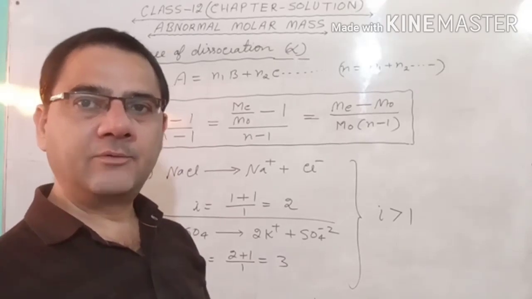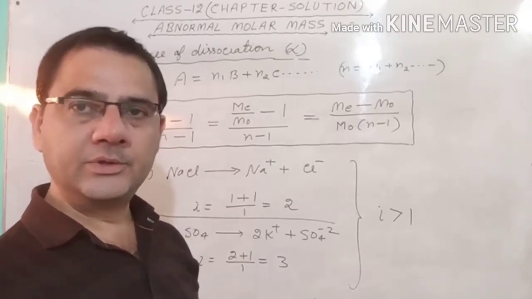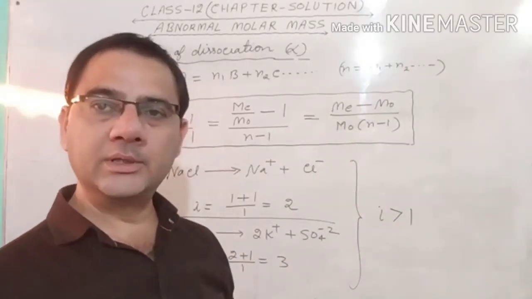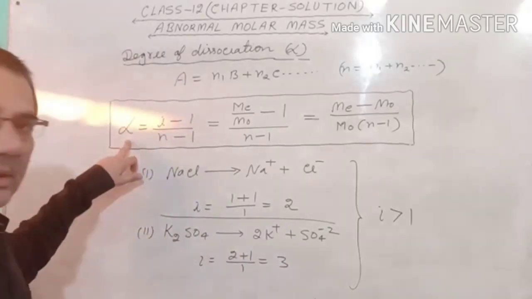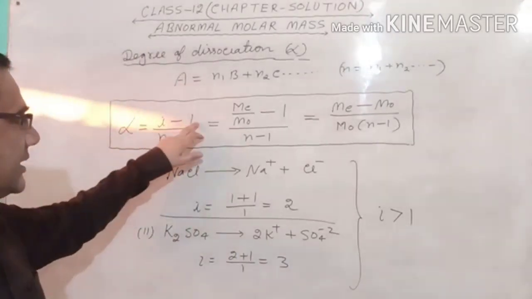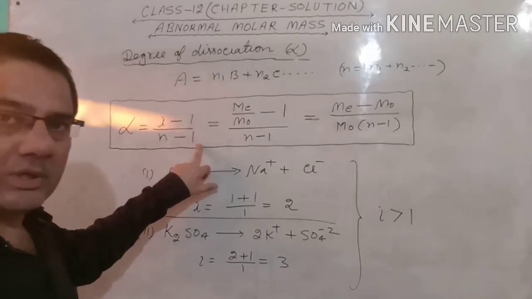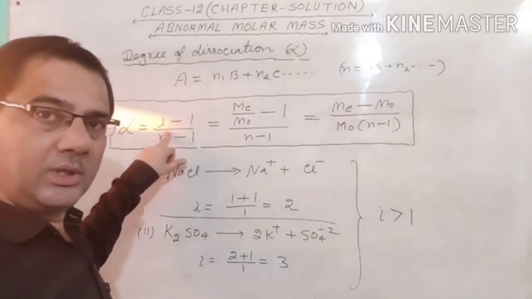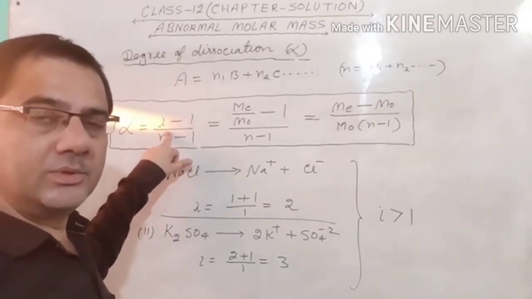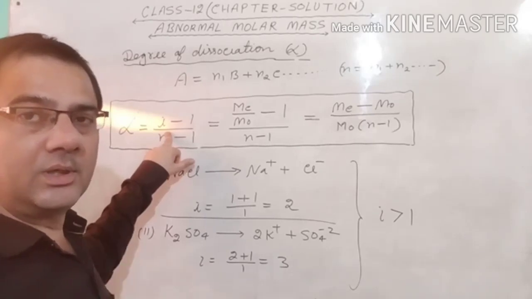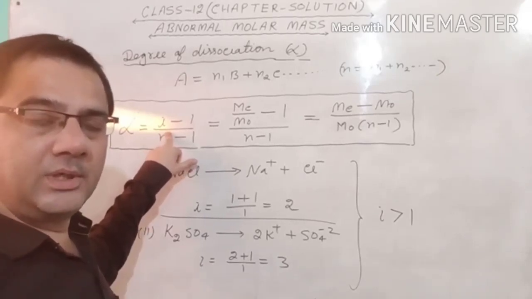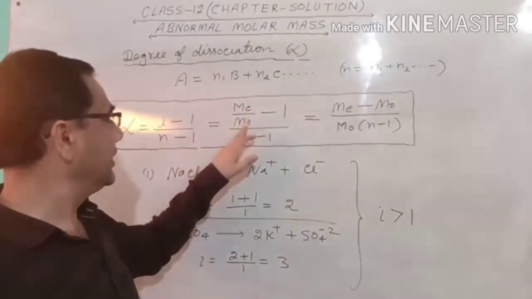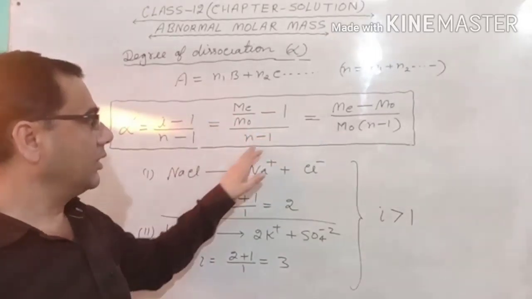As many products are formed, the sum of the stoichiometric coefficients of all the products is equal to N. And now what is the formula to calculate this degree of dissociation? That is alpha, and alpha is equal to (I minus 1) upon (N minus 1). And what is I? That is called the Van 't Hoff factor. In the formula of I, we will use molar mass calculated upon molar mass observed, because I already told you 3 formulas, and one we are using here. So alpha is equal to (molar mass calculated upon molar mass observed minus 1) upon (N minus 1).